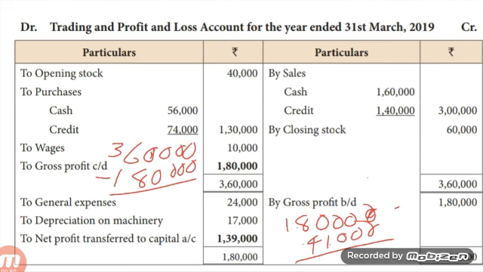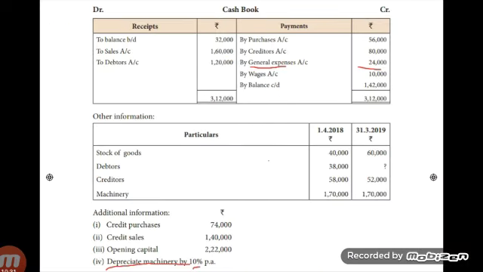Credit side total is 3,60,000 and debit side total is 1,80,000. The difference is 1,80,000. Write the amount just above the grand total and write to gross profit carry down, in bracket transferred to profit and loss account. Then continue the account and write the same figure on the opposite side just below the grand total and write by gross profit brought down. Children, then enter all indirect expenses and income.